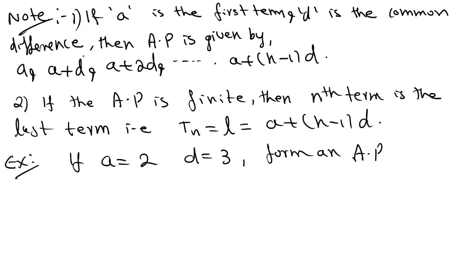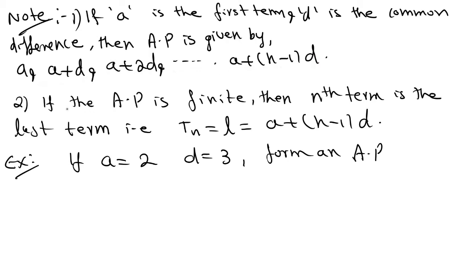Next, very important notes. First one, if a is the first term and d is the common difference of an AP, then the AP is given by a, a plus d, a plus 2d, and so on, up to a plus n minus 1 into d. Okay, if a is given and common difference is given, then the AP can be constructed as a, a plus d, a plus 2d, and so on, up to a plus n minus 1 into d.